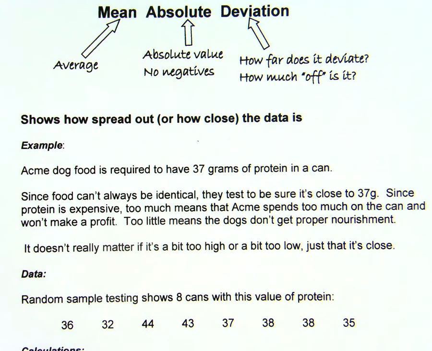It really doesn't matter if it's a bit too high or a bit too low, it's just that it's close. For the dog, one can might have a little bit more, the next can he or she eats would have less, then more, and as long as it was within a reasonable range, it would all be fine and the dog would be healthy.